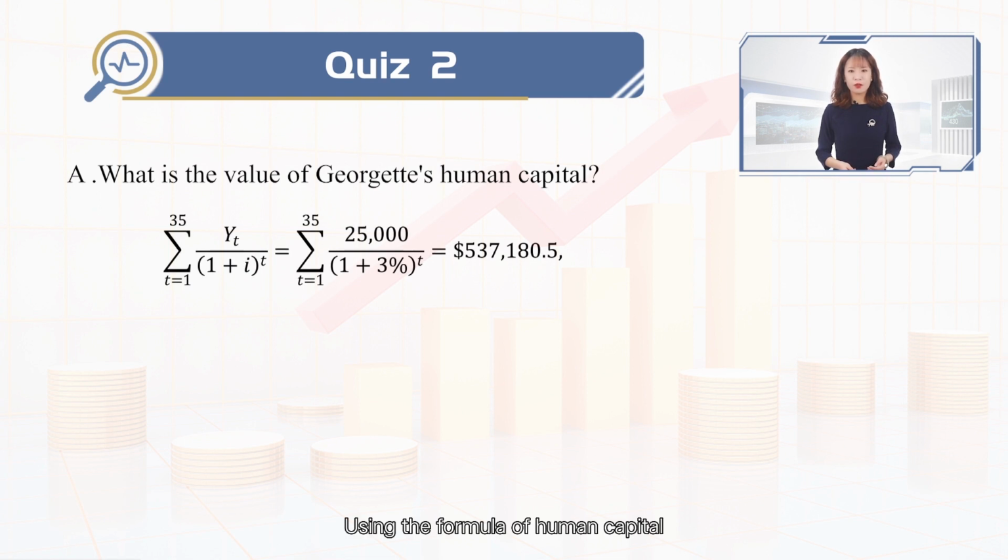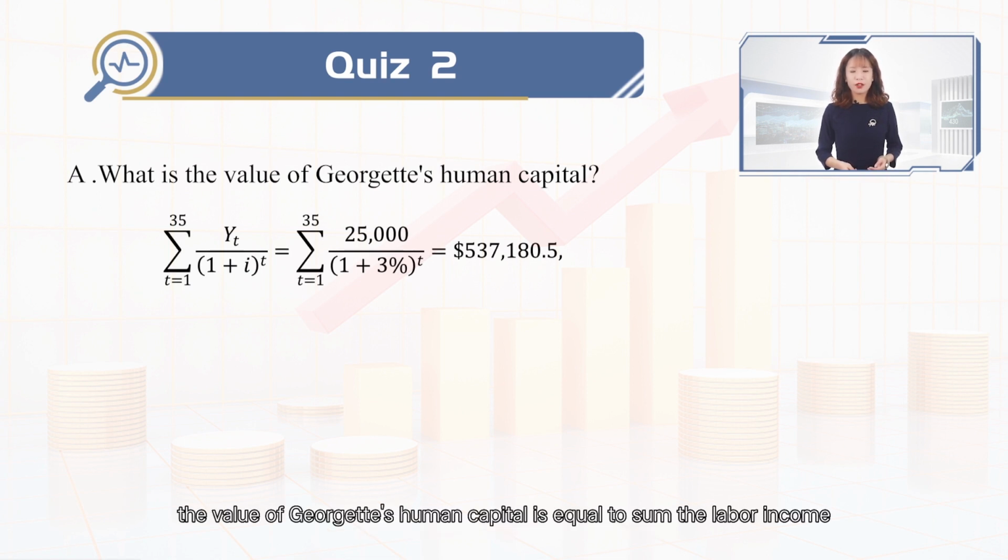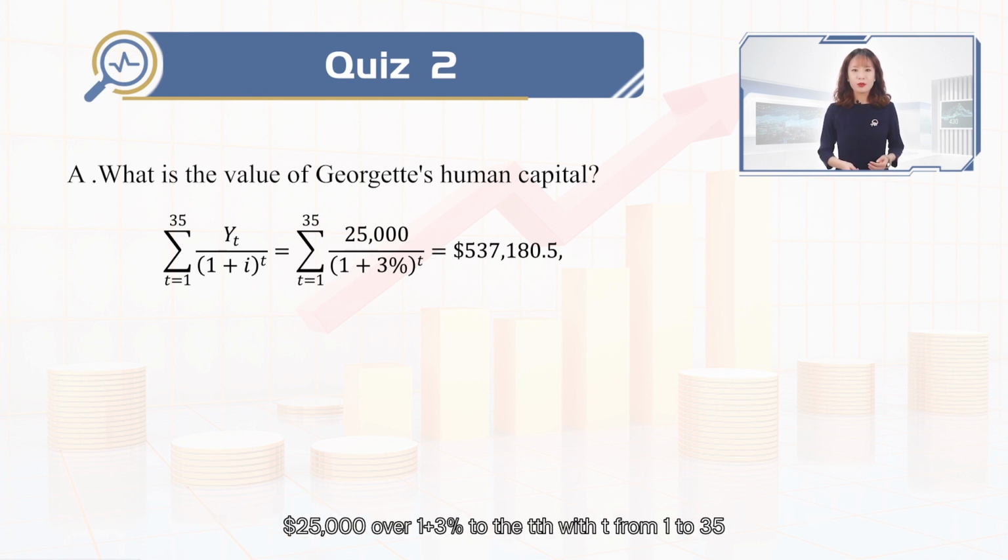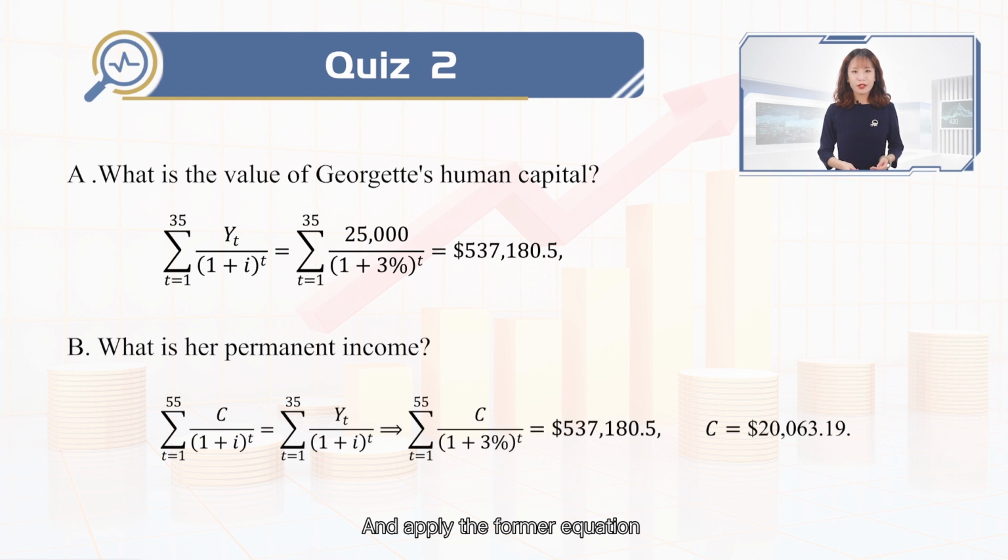Using the formula of human capital, the value of Georgette's human capital is equal to the sum of the labor income $25,000 over 1 plus 3% to the t, with t from 1 to 35, which is $537,180.5. And applying the equation about the present value of permanent income and human capital, we can calculate Georgette's permanent income C is